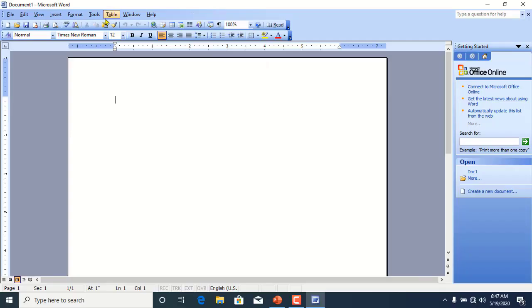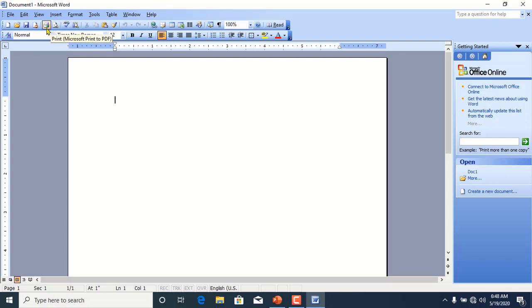Students, this is the interface of Microsoft Word 2003. As you can see, the topmost bar is the title bar. At the left side of this title bar is the document name which is currently opened at this time, and at the right side of this title bar, minimize, maximize and close buttons are available.